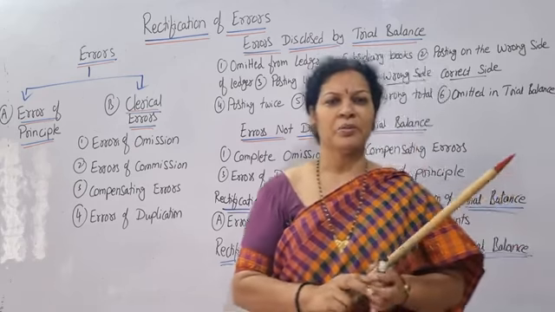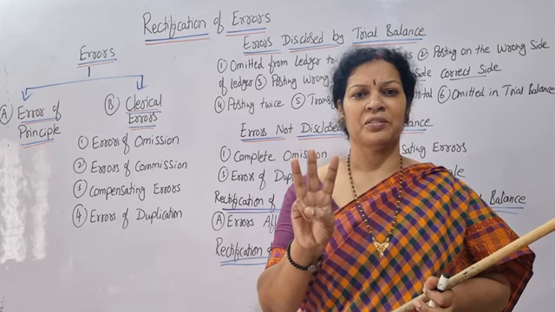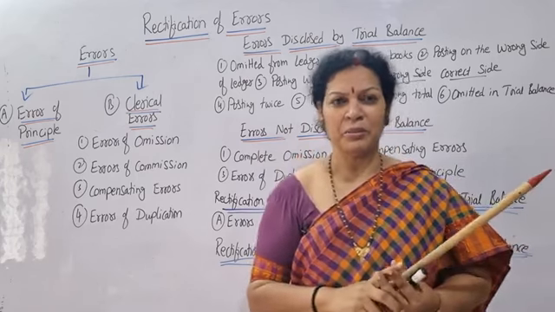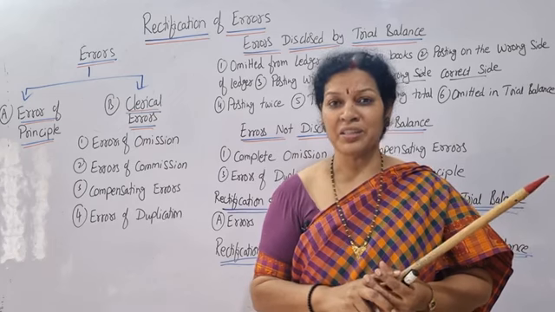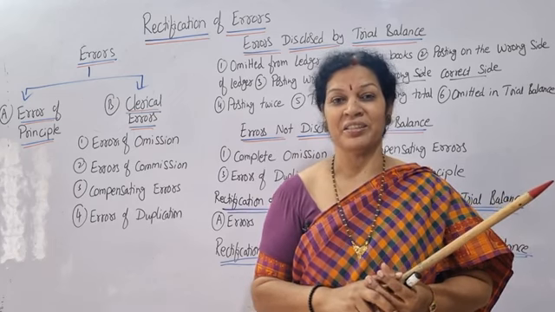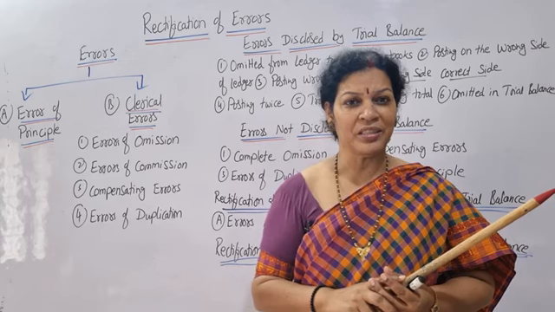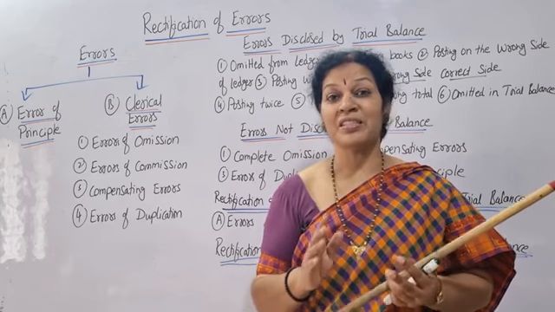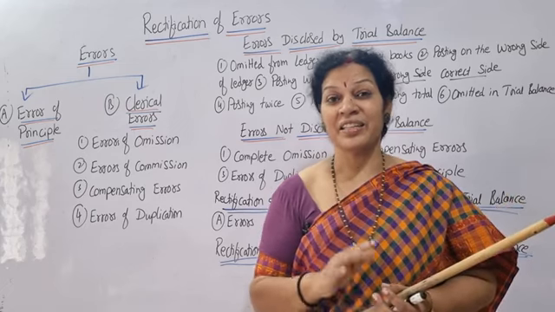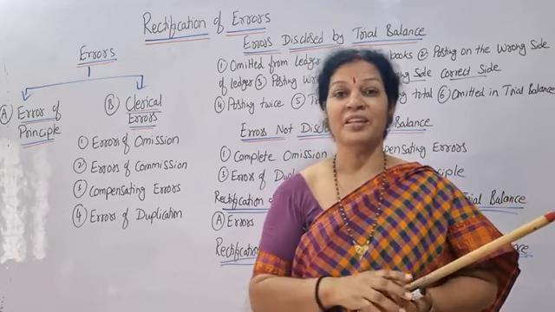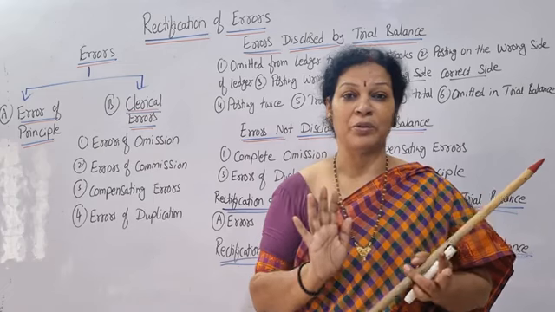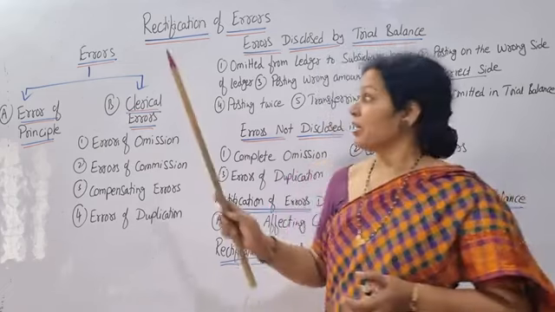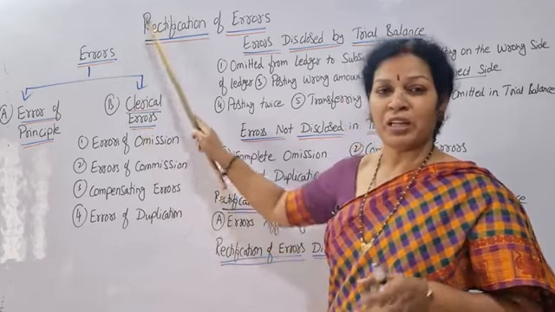Do you remember the accounting principles? There are three accounts: personal accounts, nominal accounts, real accounts. Rules, do you remember? Debit the receiver, credit the giver. Debit what comes in, credit what goes out. Debit all expenses, losses, assets. Credit incomes, gains and liabilities. This principle you have to remember. So now let's go. First of all, we'll talk about the errors.